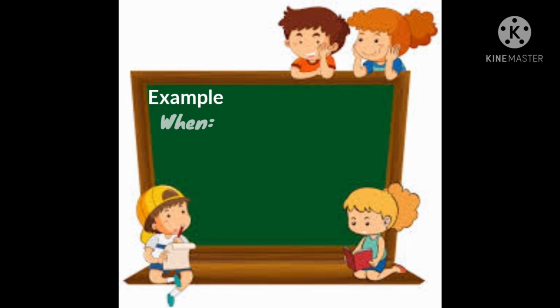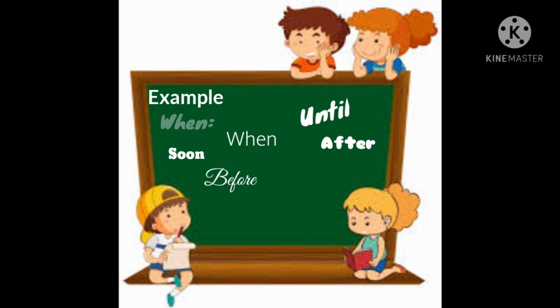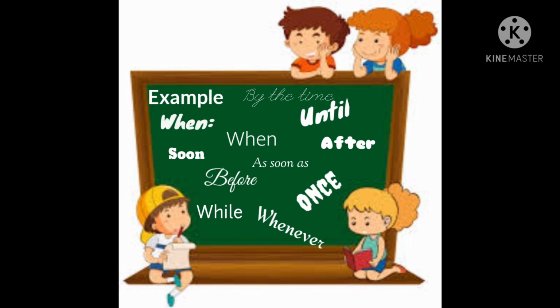So when the question starts with when, the adverbial words are after, when, until, soon, before, once, while, as soon as, whenever, by the time.